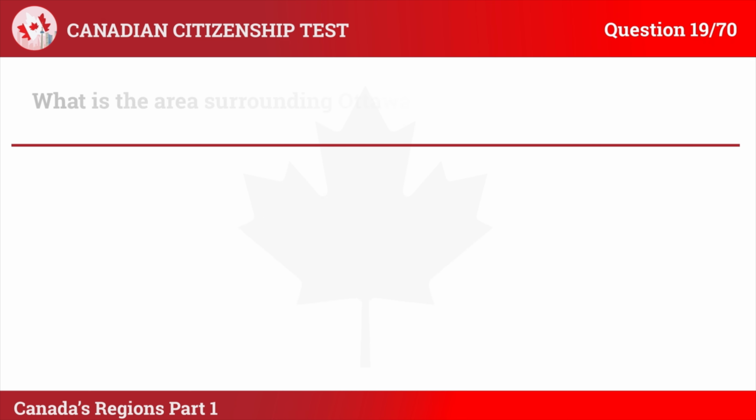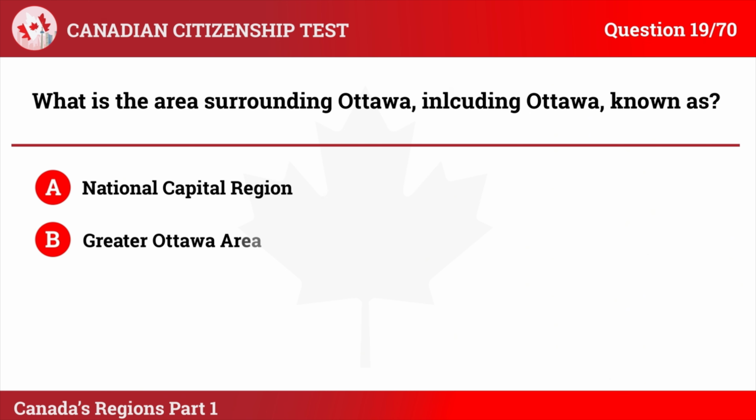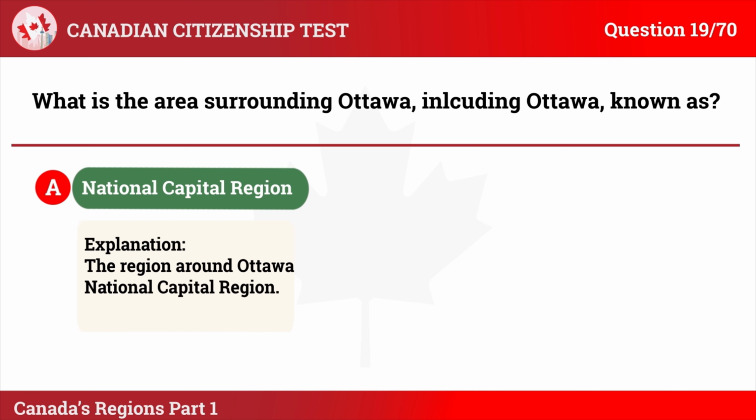Question 19. What is the area surrounding Ottawa, including Ottawa, known as? A. National Capital Region, B. Greater Ottawa Area, C. Ontario Valley, D. Capital Territory? The correct answer is A. National Capital Region. Explanation: The region around Ottawa, Canada's capital, is called the National Capital Region.